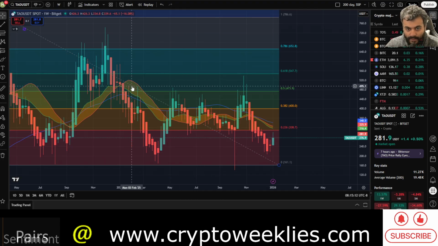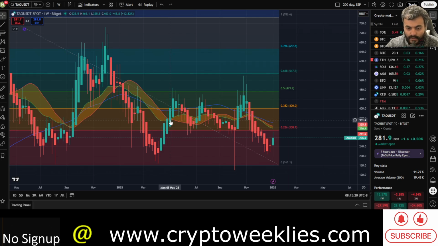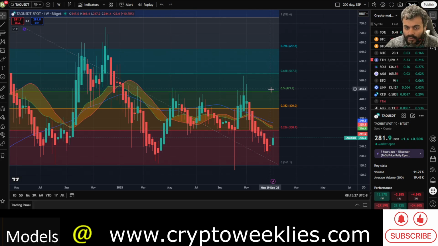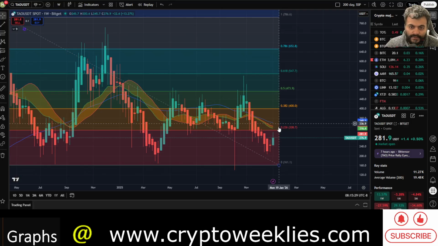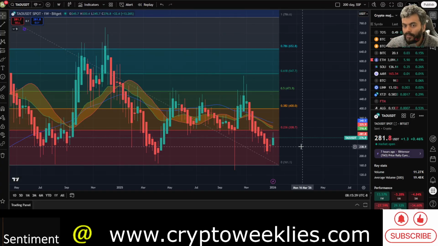Again, there were a couple of examples where the 20-week simple moving average acted as a resistance, but recently the rallies that go beyond the 20-week simple moving average do touch the 0.5 fib level at around $470. But before that, what has changed from late April 2025 to now is that the 50-week simple moving average is at a much lower point at around $340.